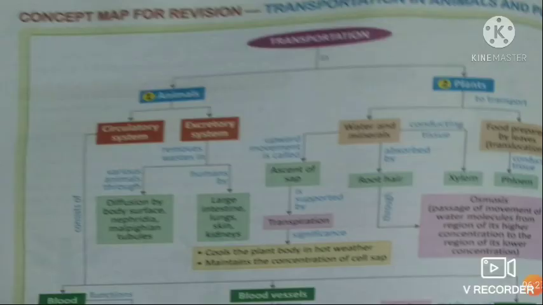Here the concept map for revision is given. This is the brief revision of the entire chapter, Transportation in Animals and Plants.